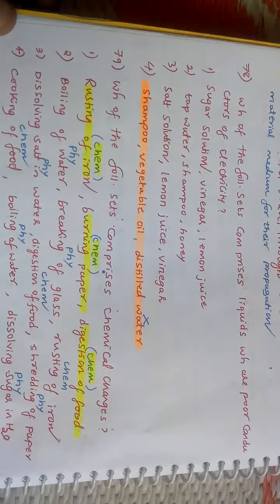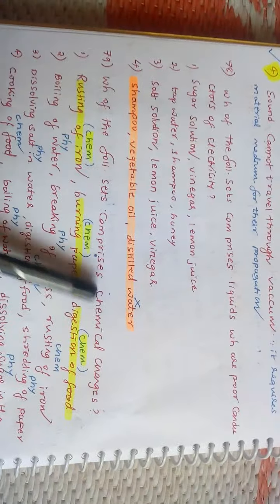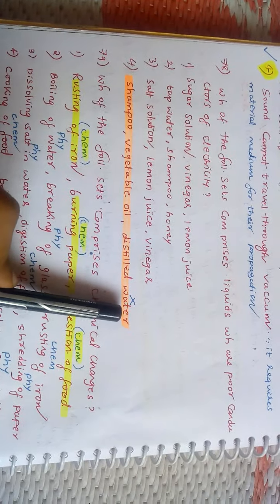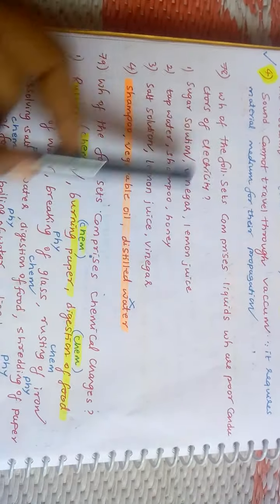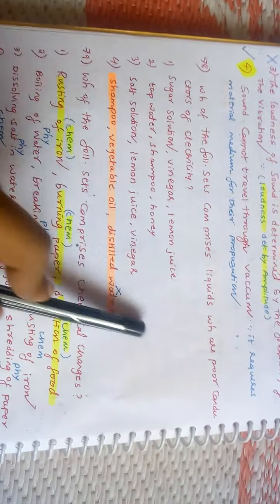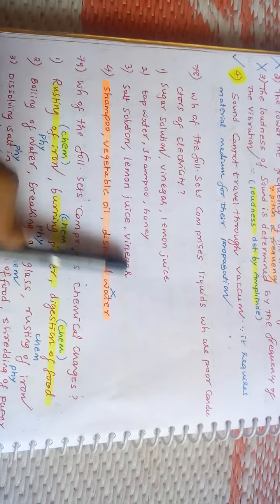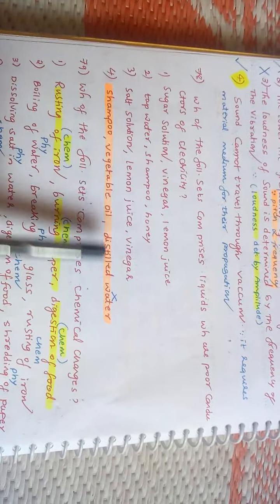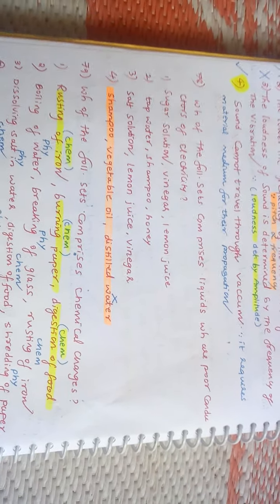Which of the following sets comprise liquids which are poor conductors of electricity? In this option, if you simply know that distilled water is a poor conductor of electricity, and you know only that one, the remaining three options are not poor conductors, they are good conductors of electricity. Shampoo, vegetable oil, distilled water: this set comprises poor conductors of electricity.